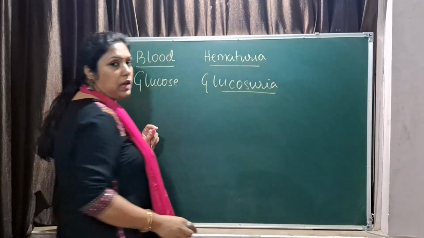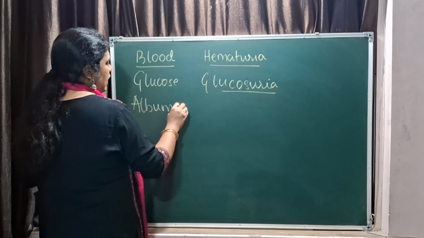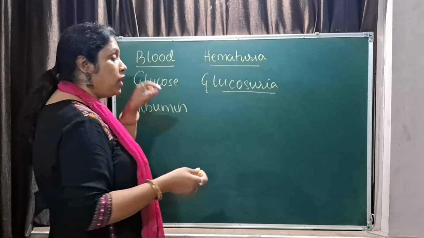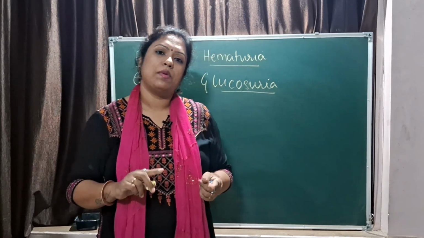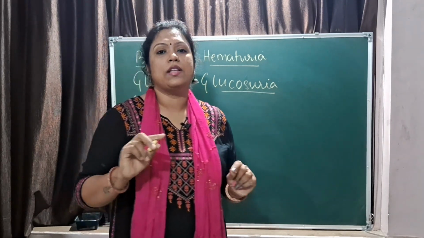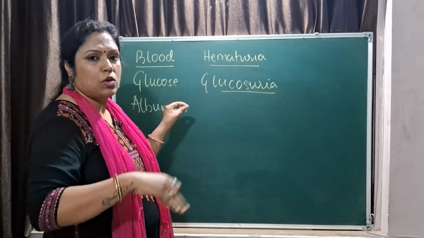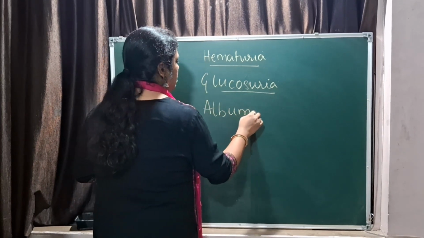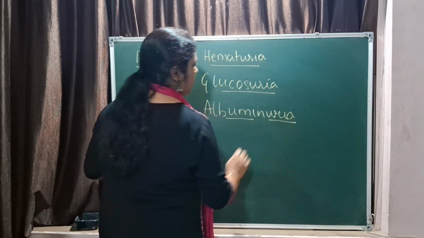Okay. Albumin is a very large protein. You know what is albumin? Albumin is basically present in the egg. It is also present in our blood. It's an important protein. So by any chance, if the permeability of the Bowman's capsule is increased, that can be because of the increase in the blood pressure, or it can be because of bacterial infections. So in that case, the permeability increases and the albumin, the protein which should remain in the blood, goes into the urine. That is called albuminuria. The names are so simple, albumin and uria.